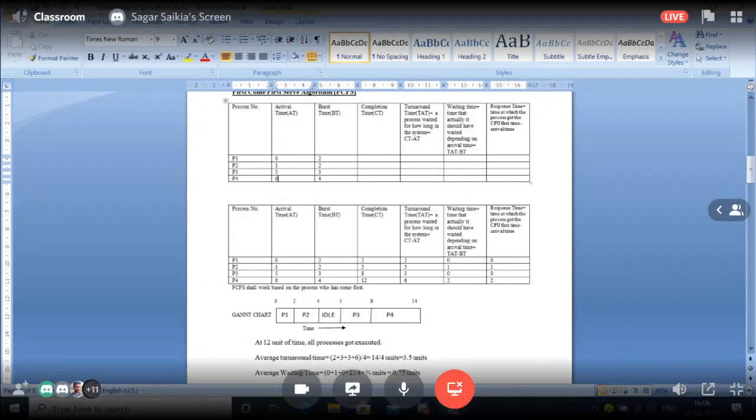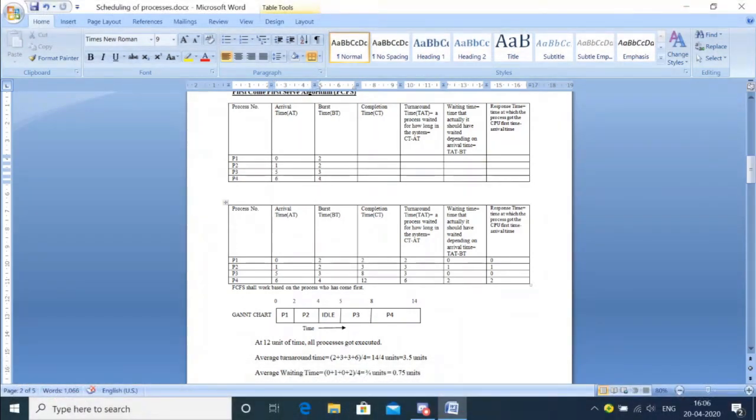And how much time will it take? 4. So 8 plus 4 will be how much? It should be 12. Sorry, 8 plus 4 should be 12. So there was an error, and I have updated it. Is it clear? So this is how the Gantt chart will work.